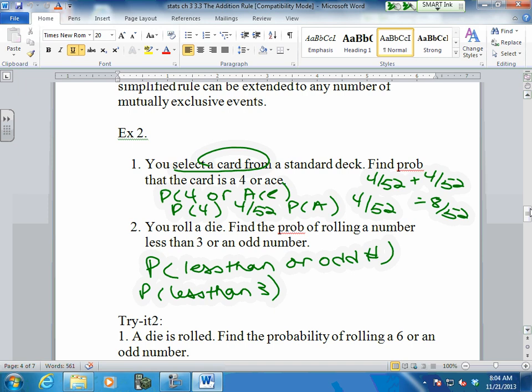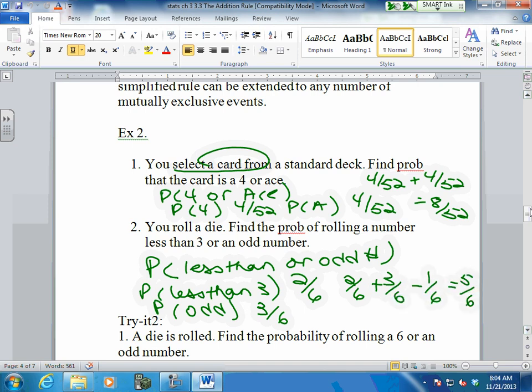How many numbers are less than 3 on your die? 2. And the probability that it will be odd? 3 out of 6. Is there an overlap? Did I find one that's less than 3 and also odd? How many? 1. So now when I add these, I have to subtract out the 1, making it 5 over 6.